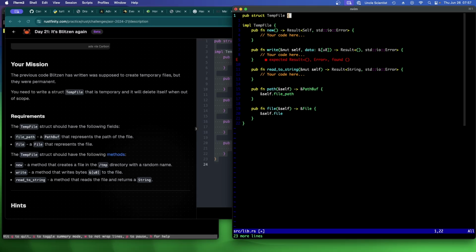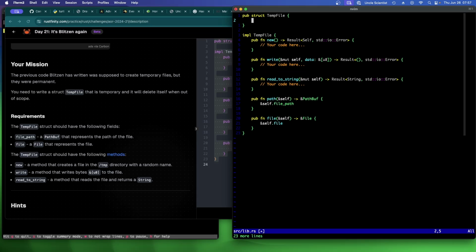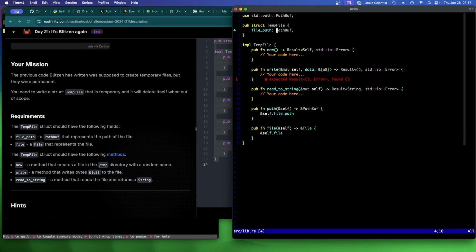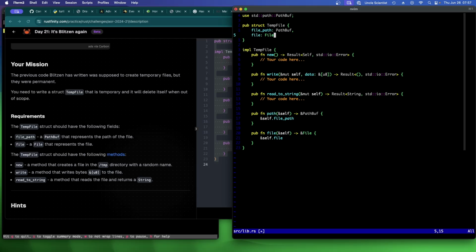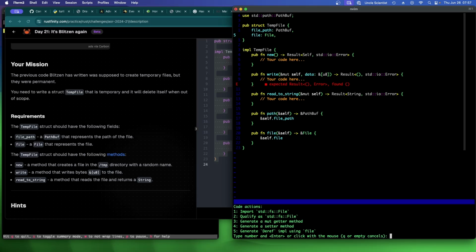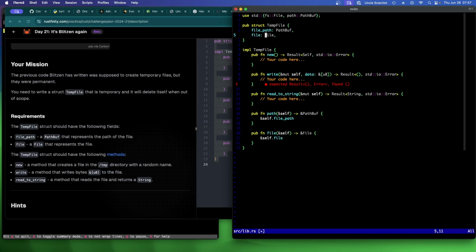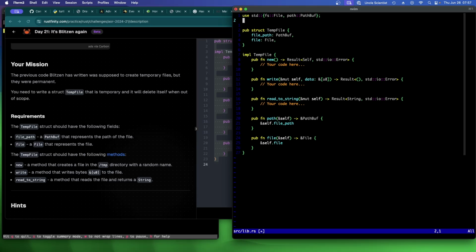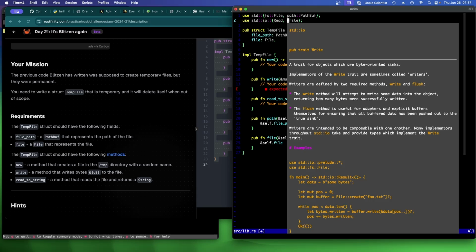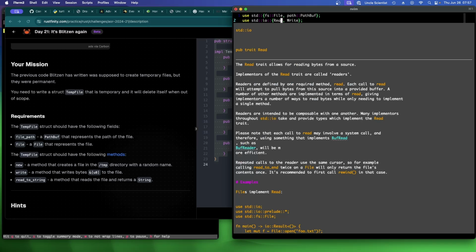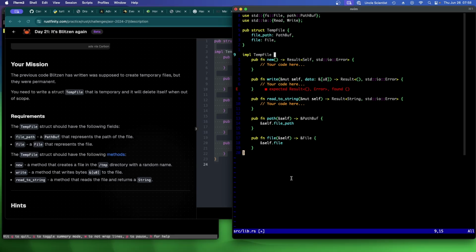So we need a temp file struct, and it said we need a file path, which is a PathBuf, which we're going to need to pull in, and then a file, which is a File, which we're going to need to pull in. We're also going to need the Read and Write traits. I think those are in IO. Yes. And yes. Okay, good. All right, so for new,